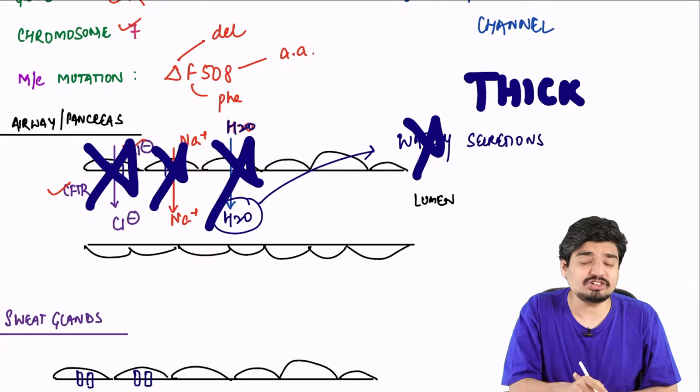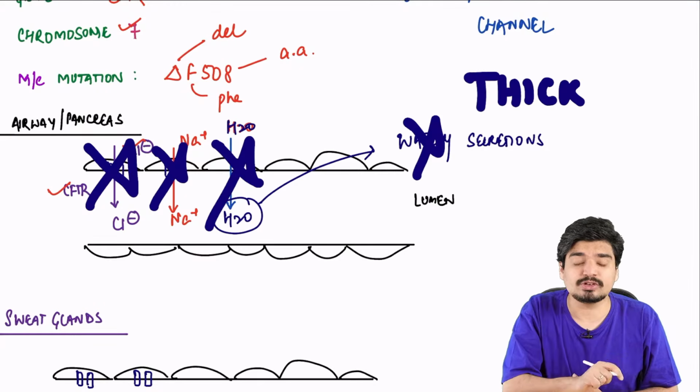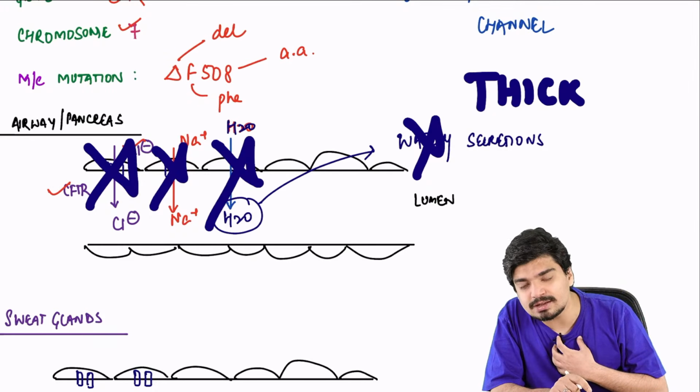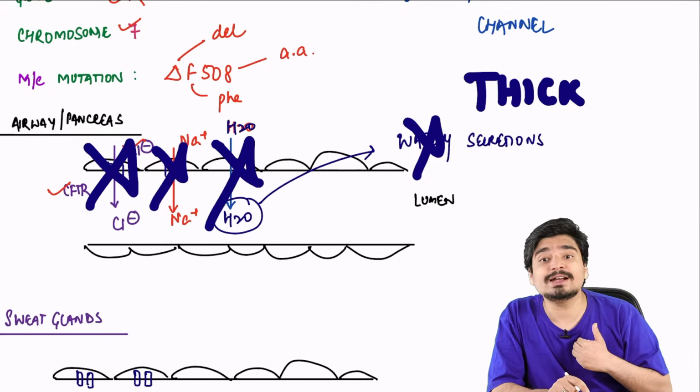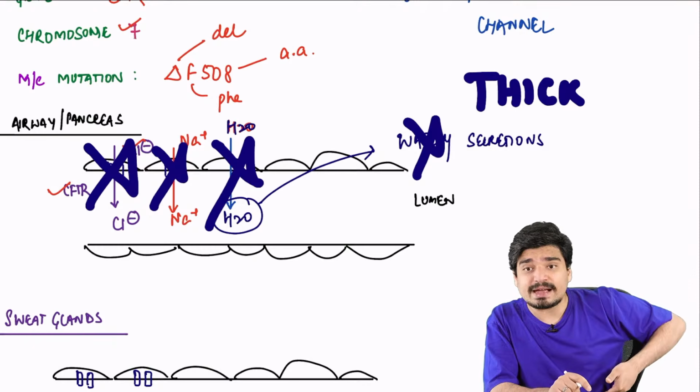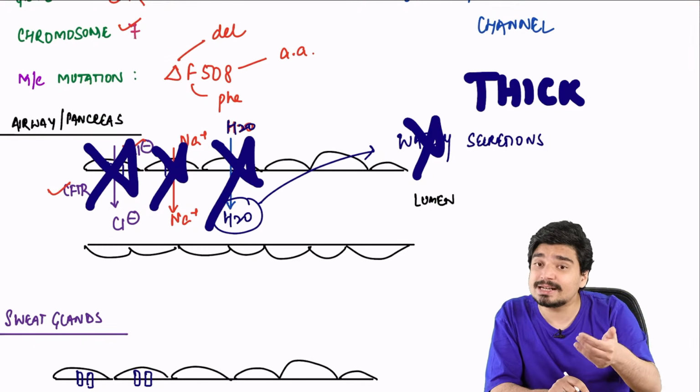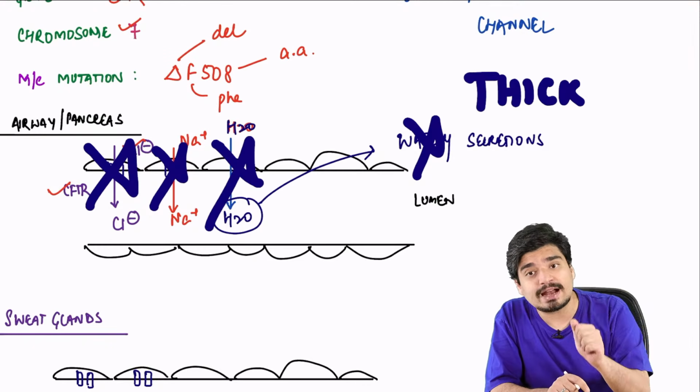And these thick secretions are the core problem with cystic fibrosis. If you have thick secretions in the lungs, they won't be able to come out. You will have recurrent infections. If you have thick secretions in the pancreas, the enzymes won't come out. You will have pancreatic insufficiency. You won't absorb fat.